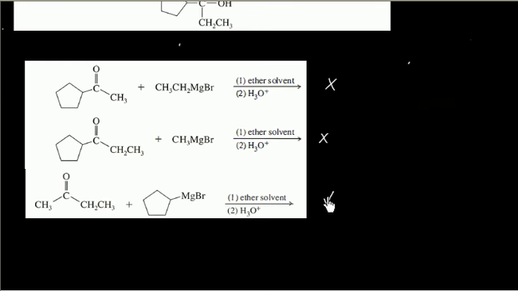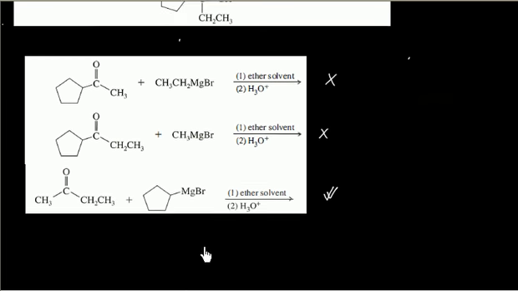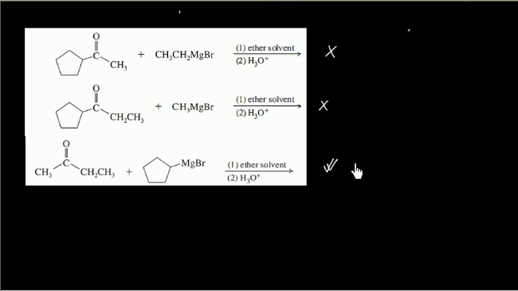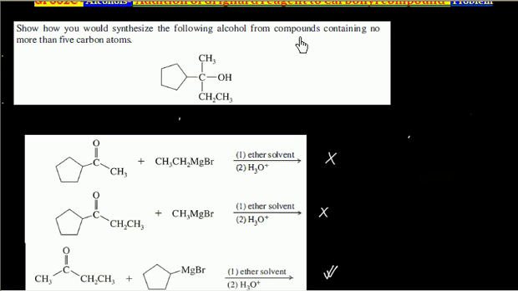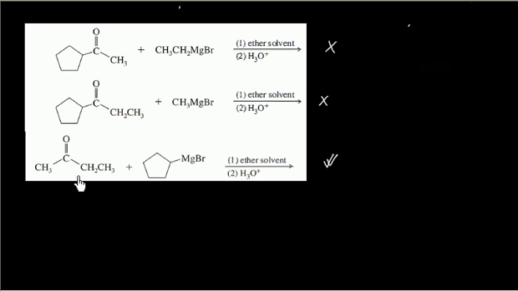So for the present problem, this method is applicable because both compounds contain no more than 5 carbon atoms. So we have to look at the constraint also.